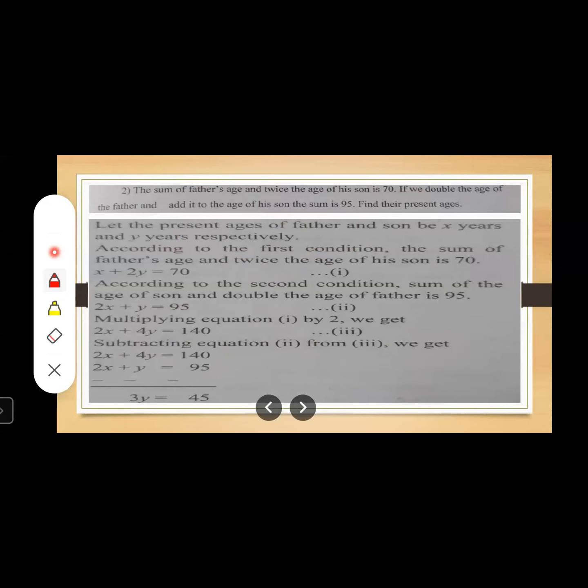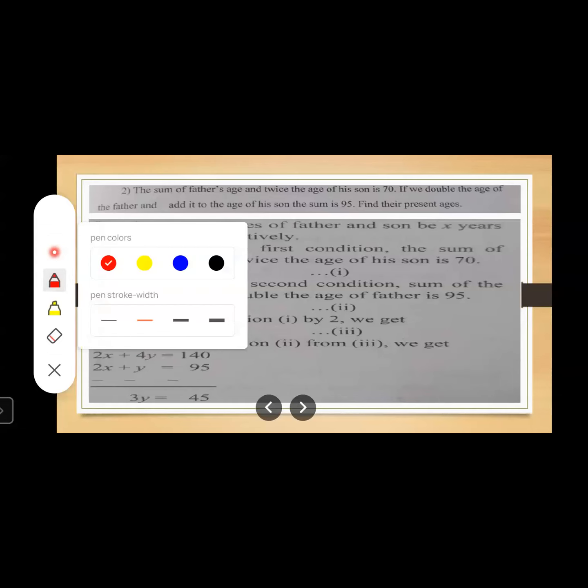See, students, we don't know the present ages of the father and son. So first of all, assume, let the present ages of the father and son be X and Y years respectively. Now, what is the first condition given over here? The sum of the father's age and twice the age of his son is 70.